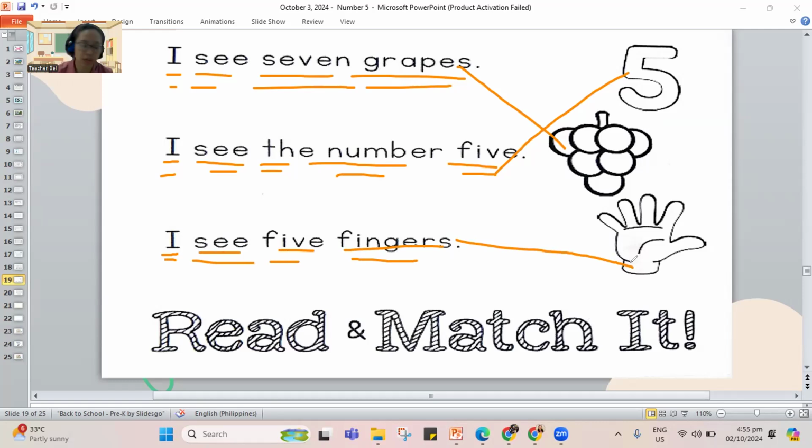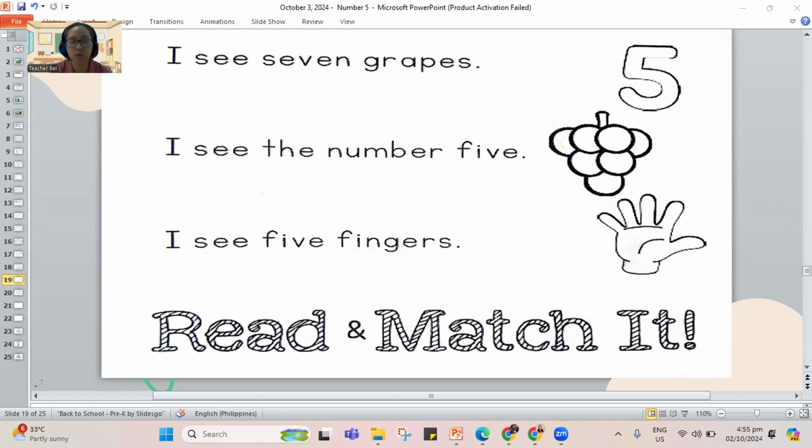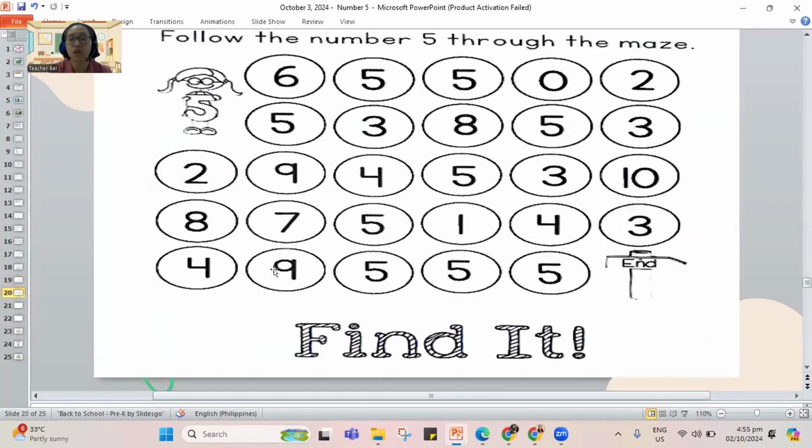If you're not yet done, pause the video. Play it again once you're done. I'll erase this one because I'll be jumping to the dabbing work. So we need to make a path for our number 5. Please dab for all the 5s that you see for the girl to end at the mark.